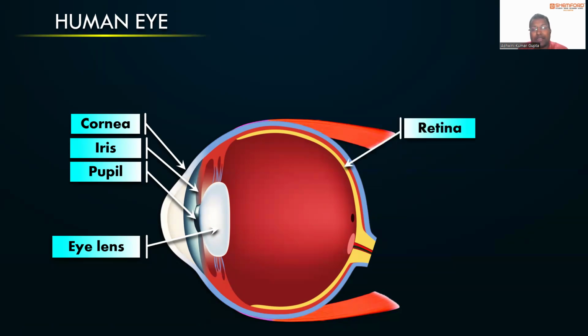The back end part is called the retina. What is the retina? The retina is a screen where the image is going to form. Whatever you have seen, like I'm observing that bottle, the image of that bottle is forming at my retina.